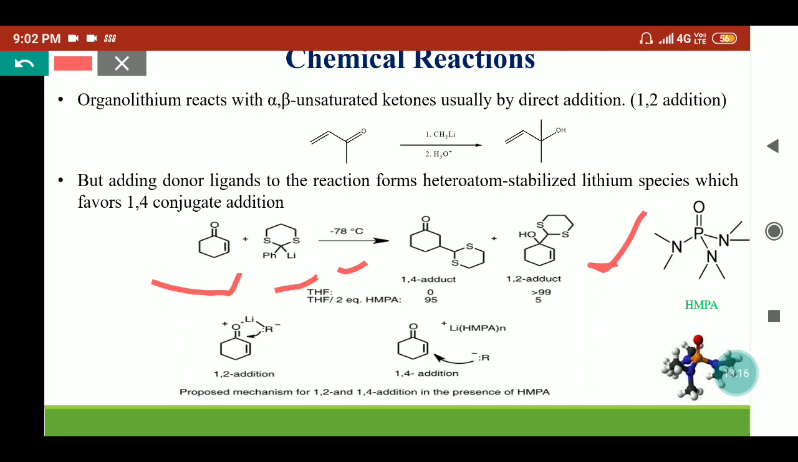But if we use HMPA as a donor ligand, hexamethylphosphoramide, it will solvate the lithium ion and weaken the O-Li bond. This bond will be weakened, so we will get the 1,4 addition product as the major product. Here we can see the 1,4 addition product will be major if we use any donor ligand.